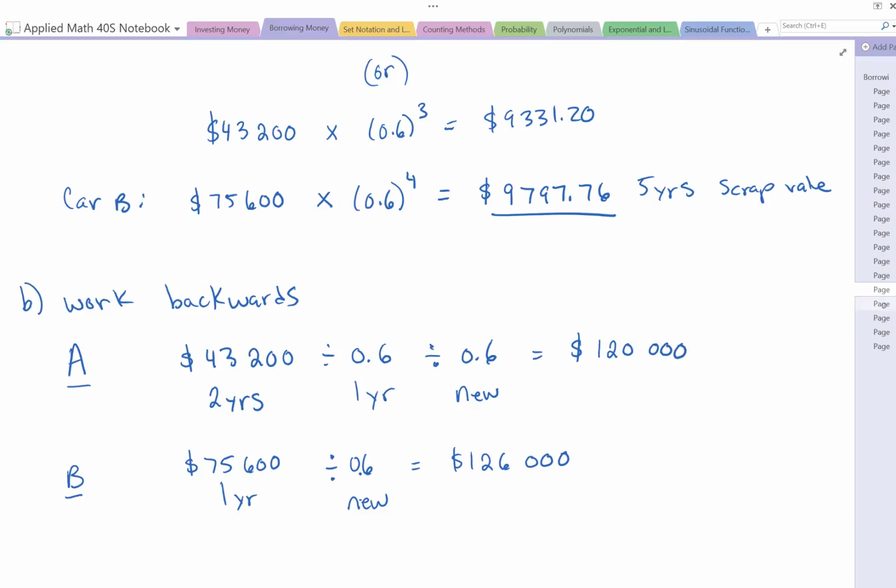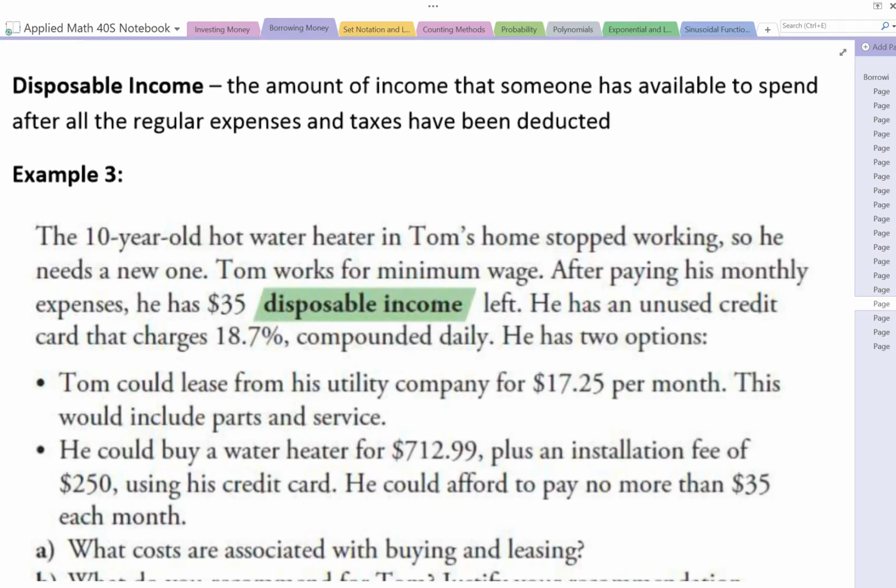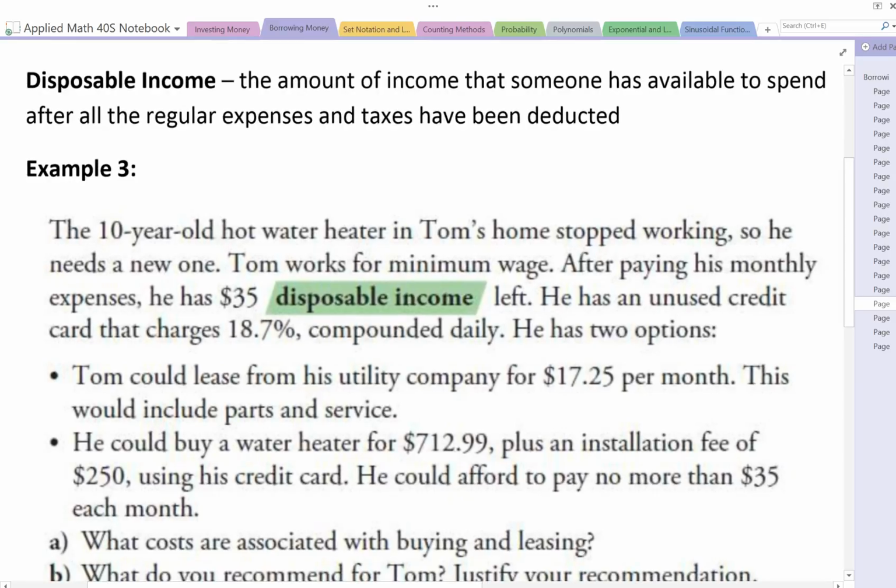On the next page here, you can see another term called disposable income. The amount of income that someone has available to spend after all regular expenses and taxes have been deducted. So if you're working paycheck to paycheck, then you have no disposable income. That means that there's no cash flow, you have nothing left to spend on anything. So the disposable income is you've paid all your mandatory payments, and now you've got some extra money that you can do something with. So in example 3, they use this term.